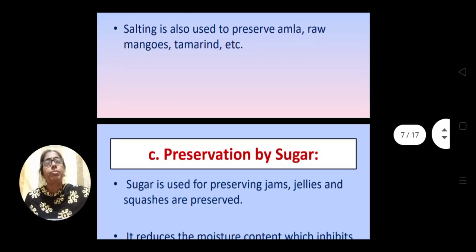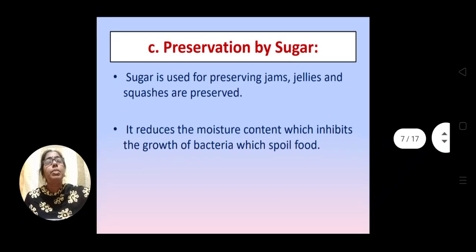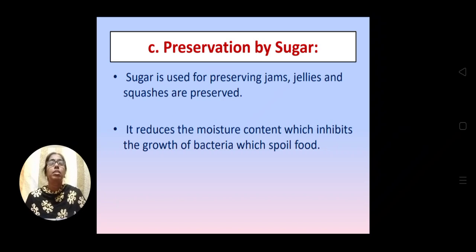Next, preservation by sugar. You know that jam does not contain only the fruit pulp or the extract of the fruit. Jelly also does not contain only the fruit pulp.